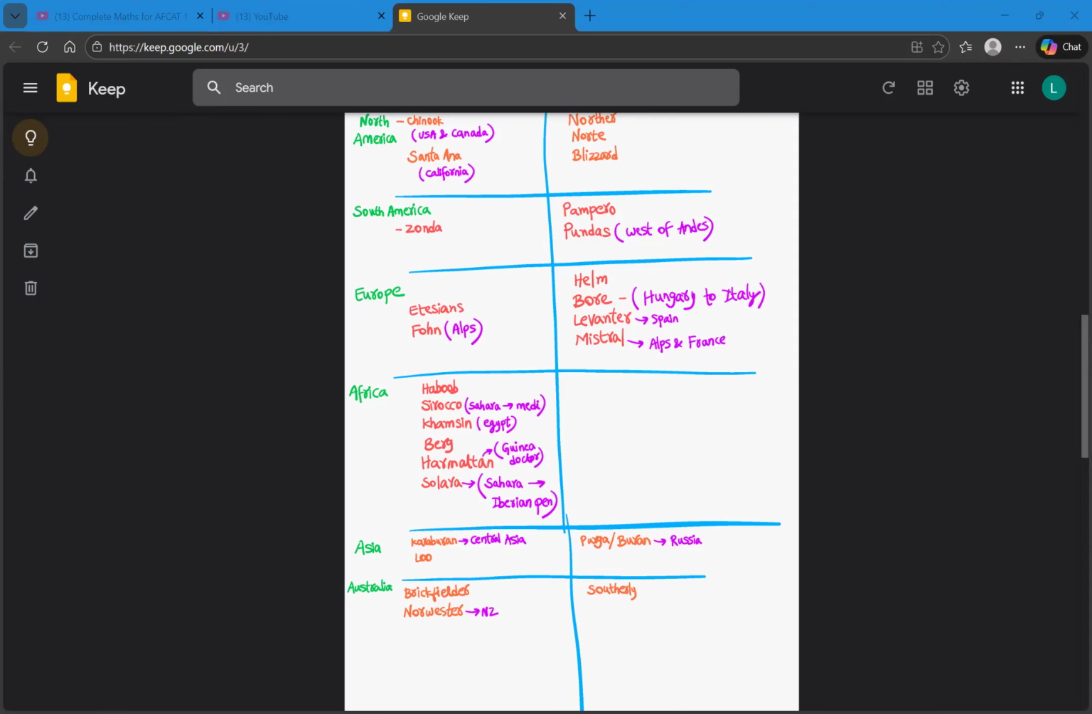So these are all the local winds of continents that range from North America, South America, Europe, Africa, Asia, and Australia. So I think it makes a good explanation to remember the warm winds and cold winds for each continent that are important in view of examination.